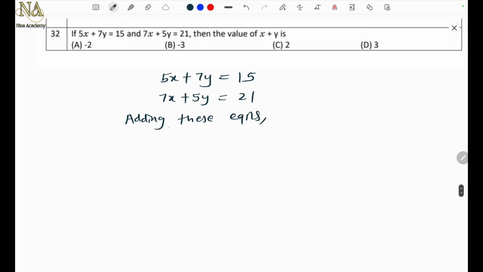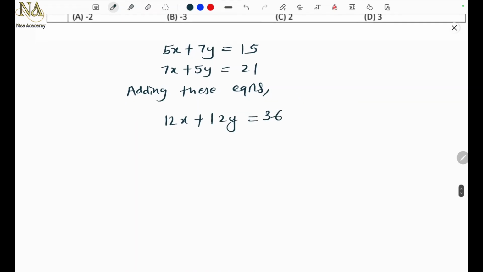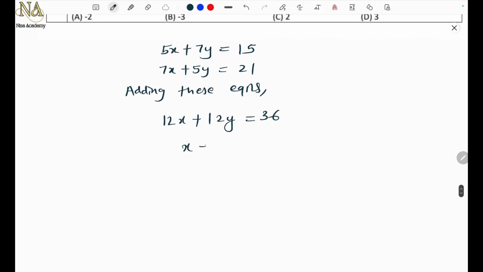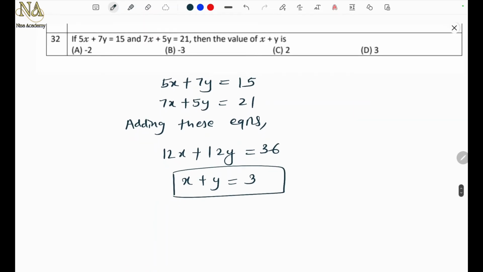So 5 plus 7 is 12x, plus 12y equals 36. Divide throughout by 12. 12 3s are 36, so x plus y is 3. So the option D. Next problem.